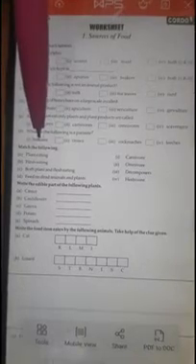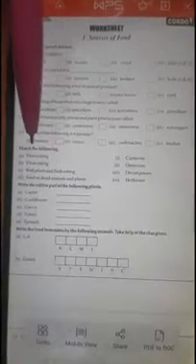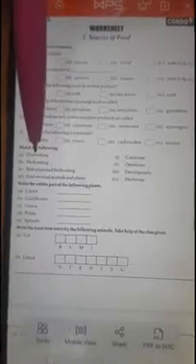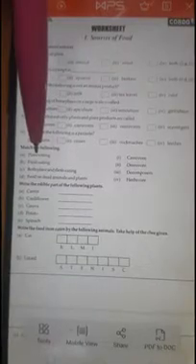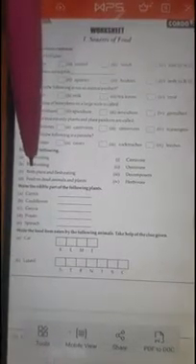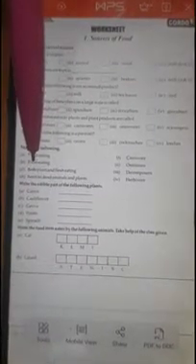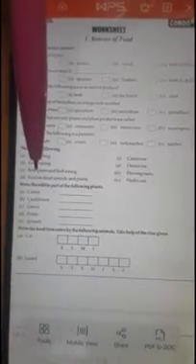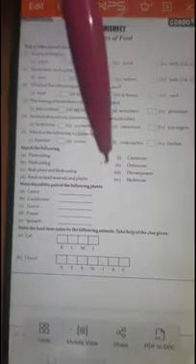First is plant eating, so its correct option is fourth, herbivore. Second is flesh eating, so correct option is first, carnivores. C, both plant and flesh eating, correct option is second, omnivore. And which feed on dead plants and animals, correct option is C, third, decomposers.